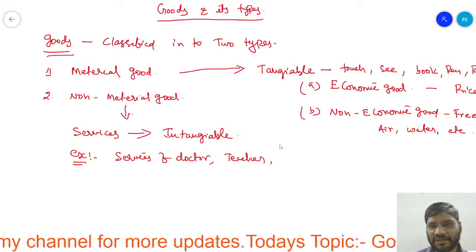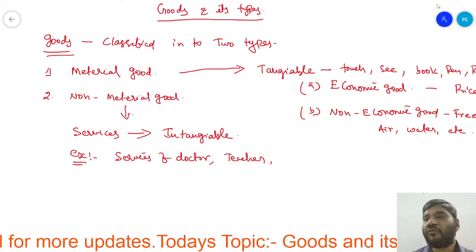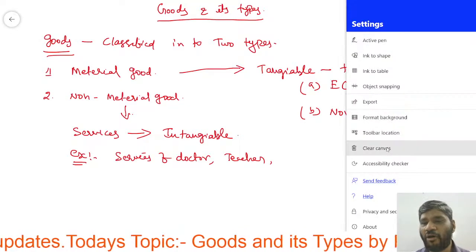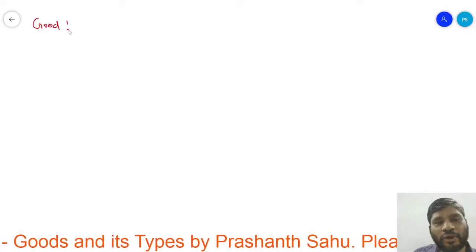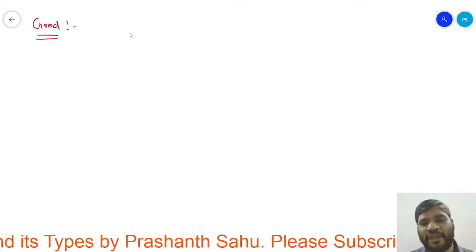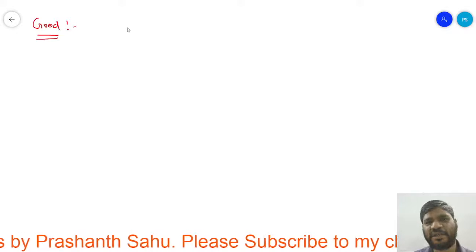Now we will discuss, that is, what is the meaning of good. First of all, we should know the meaning of good. Let us see the meaning of good.